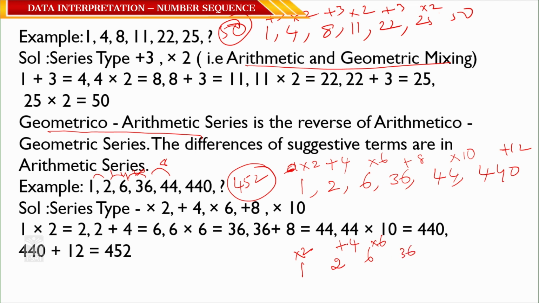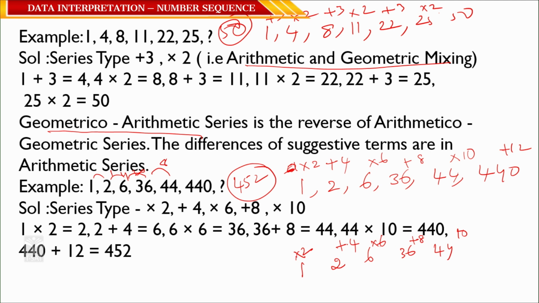Now 6 plus 4 is 10, and the next number after 6 is 8. Observe it: 2, 4, 6, so the next number is 8. 36 plus 8 is 44. The next after 8 is 10.